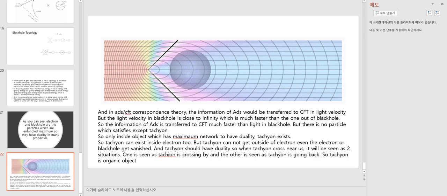So a tachyon can exist inside an electron too, but a tachyon cannot get outside of the electron even if the electron or black hole vanishes. And a tachyon should have duality, so when a tachyon crosses near us, it will be seen as two situations. One is seen as the tachyon crossing by, and the other is seen as the tachyon going back. So a tachyon is an organic object because it has duality.